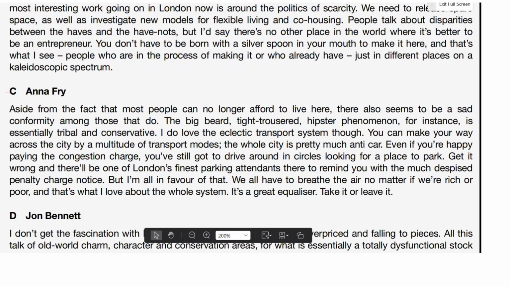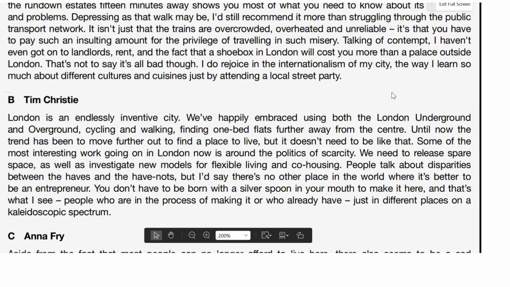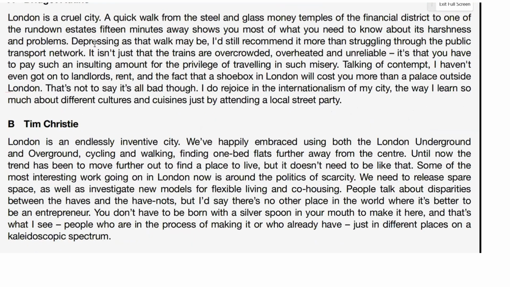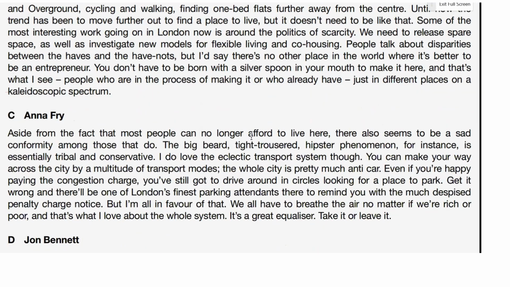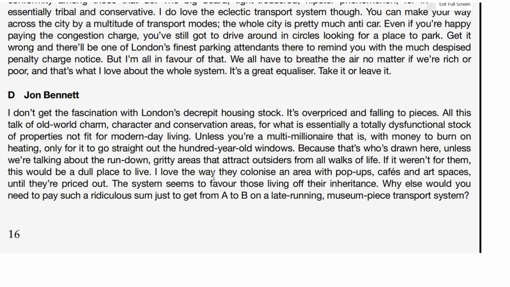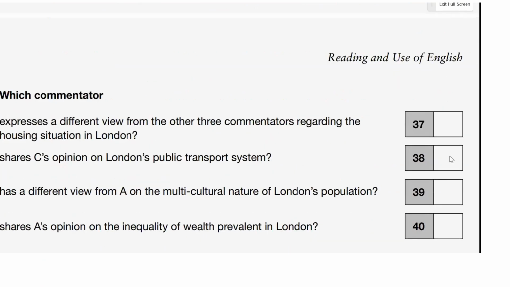We've got A talking about the rundown estates, depressing harshness. B talks about London in quite a positive way, happily embraced. So I think B definitely is going to be the happy one. The others are going to be negative. Anna, no longer afford to live here. And then we've got D, John, and he talks about decrepit housing stock. So our answer for 37 is definitely going to be B, because B has a different view from the others.